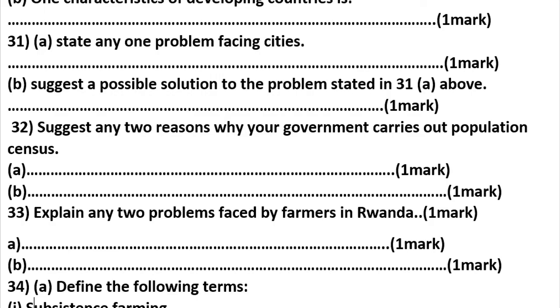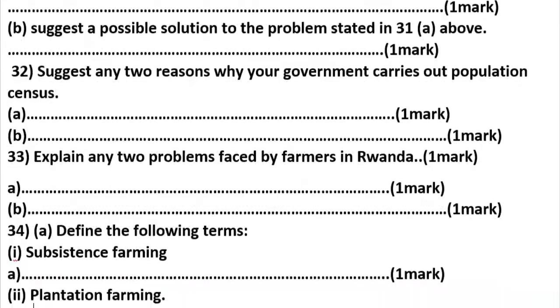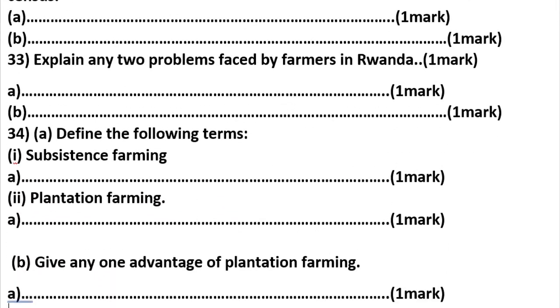Let's go to question number 33. Explain any two problems faced by farmers in Rwanda. We can say pests and disease, bad climate, bad roads, low price, shortage of market, poor quality of seeds. Some farmers get poor quality seeds, which leads to not having a good harvest.